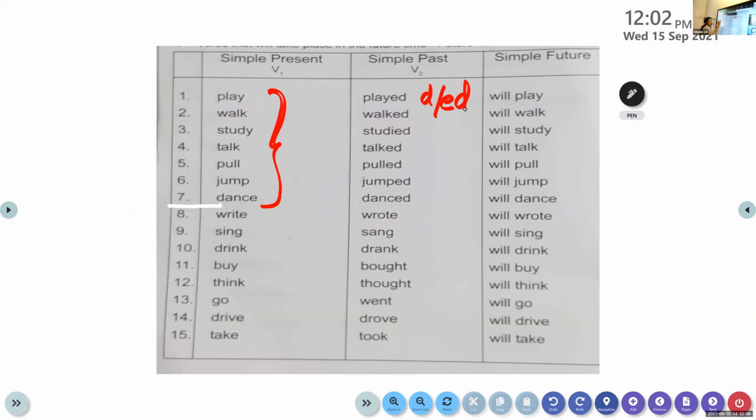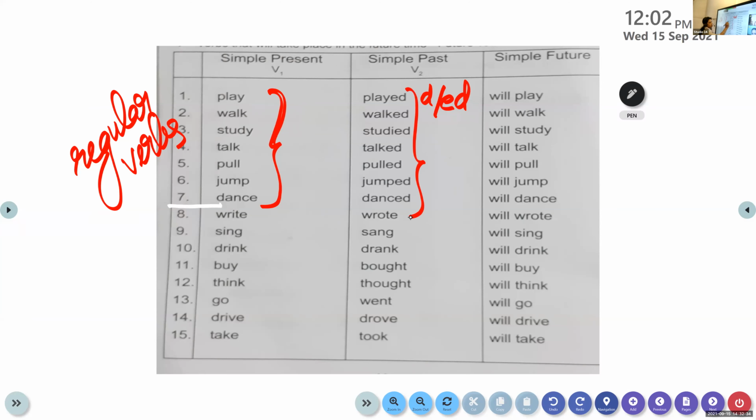Those verbs are called regular verbs. So regular verbs just add d or ed to the verb.